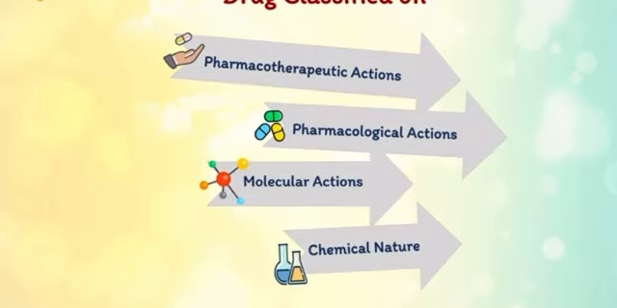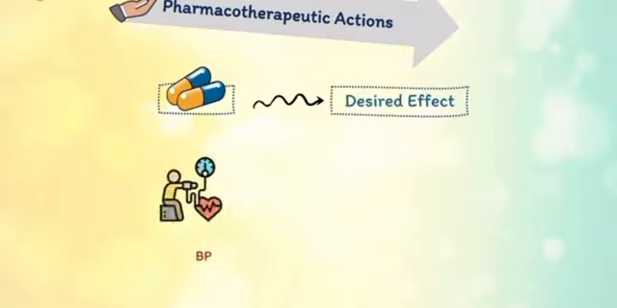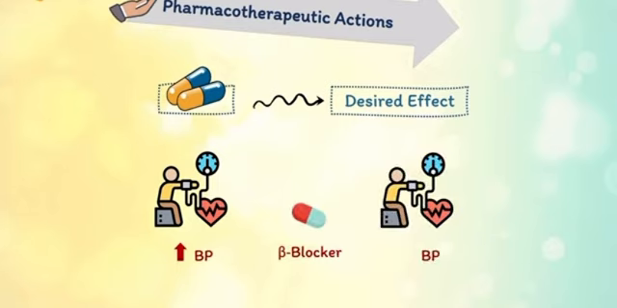First one is pharmacotherapeutic actions, which is the desired effect produced by a drug. For example, there is a hypertensive patient who needs treatment for that. The doctor prescribes him a beta blocker, which will alleviate his high BP. The reduction in the blood pressure is the effect which is required, and this can be achieved by taking the drug. So, the desired effect that is achieved by taking a drug is called the pharmacotherapeutic effect. Dose of the drug is another important parameter which determines its action.